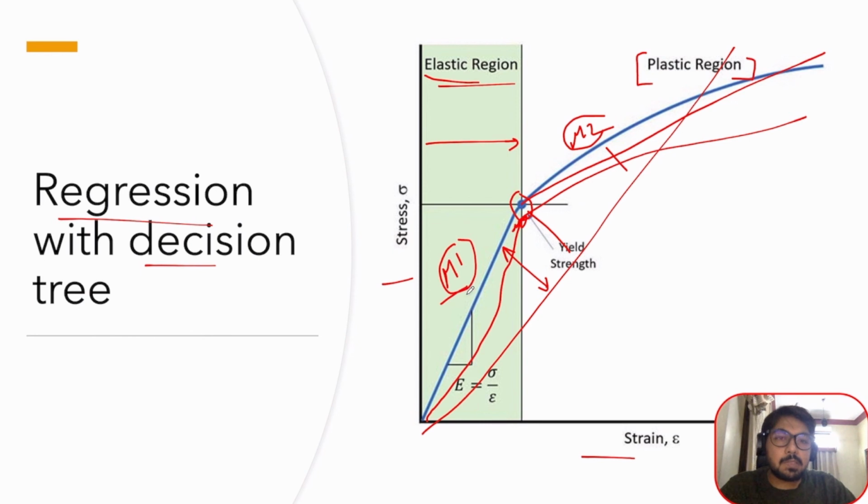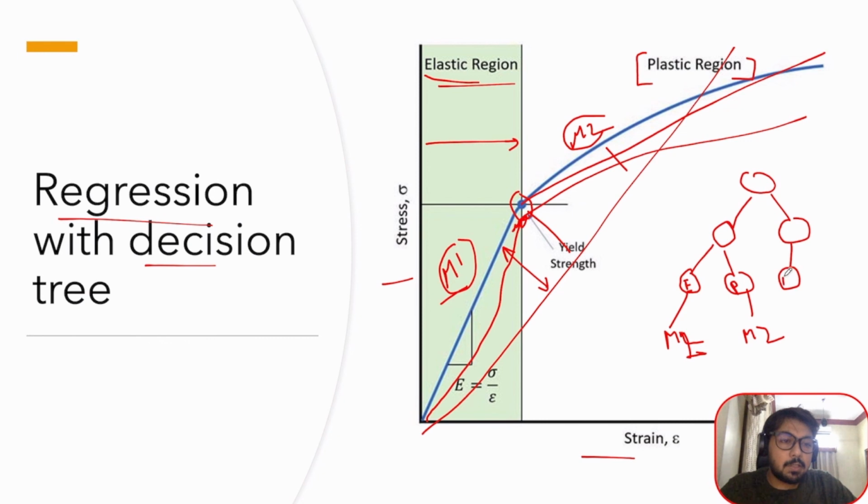So what happens is that I would create a decision tree and say, okay, decision tree, take in the data and, using the values of the various predictors, find out whether this element is currently in an elastic range or in a plastic range. If the decision tree says it's in the elastic range, I will use model M1. If it says no, it's in the plastic range, I will use model M2.